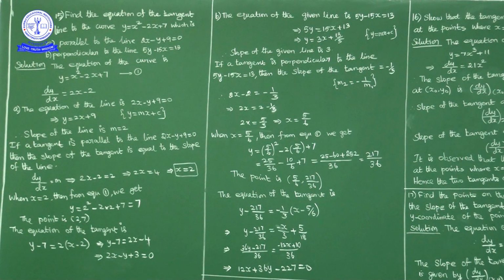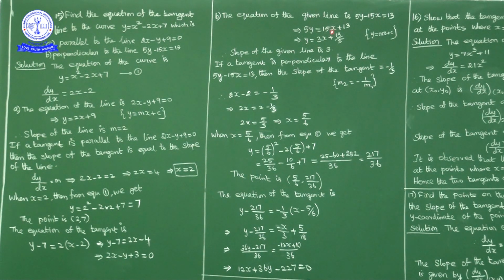If two lines are perpendicular, then the product of their slopes is -1. If m1 m2 is equal to -1, m2 is equal to -1 by m1. Using this property, the slope of the tangent is equal to -1 by the slope of this line.